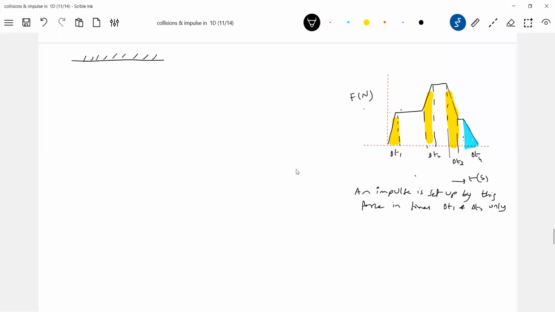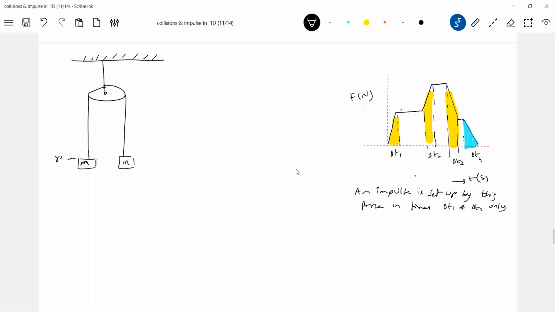Set up impulse. I think that this is also needed, no? Does it mean all forces can set up impulse, or only some specific forces? How to generalize it? And now, this is a general discussion I'm making, so this will really help you to identify in numericals whether impulse will be set up or not.